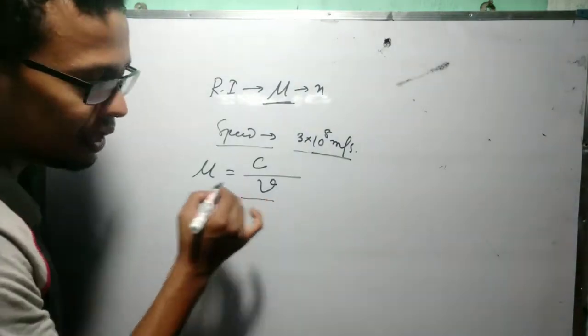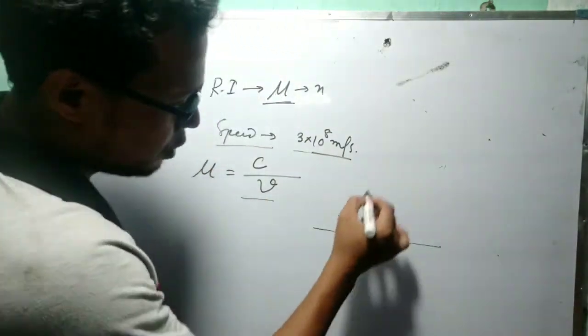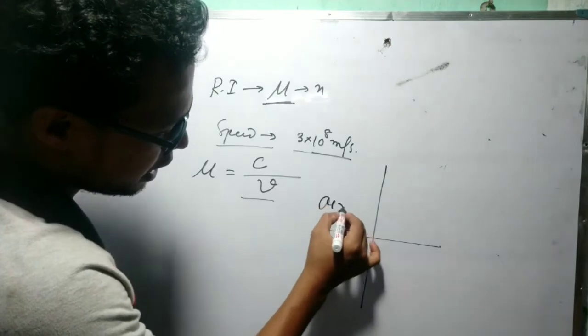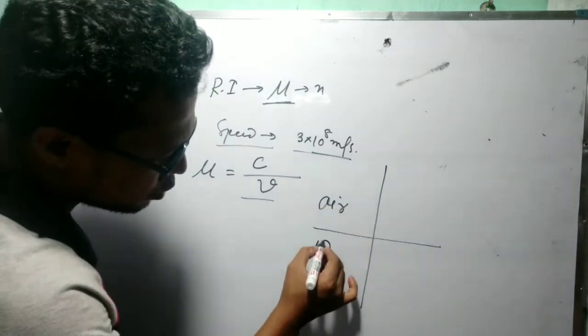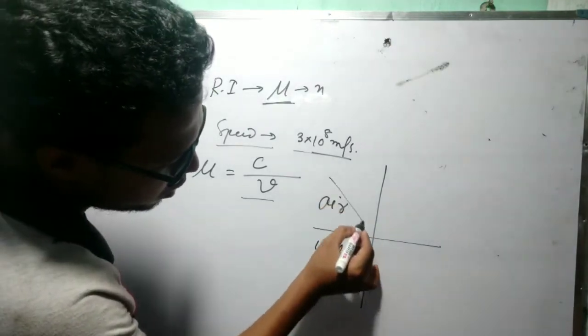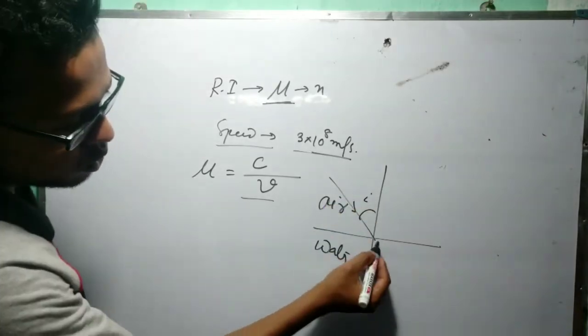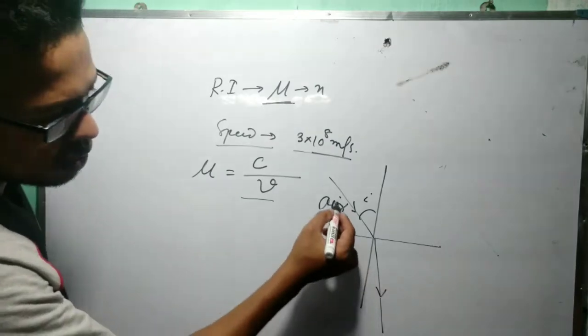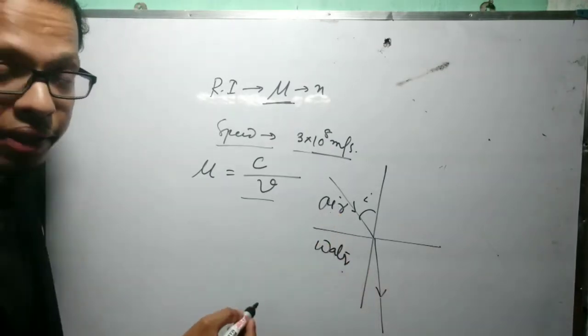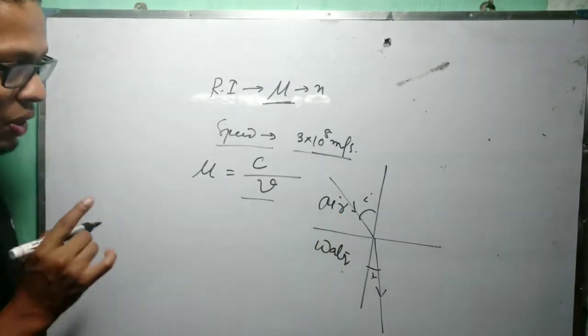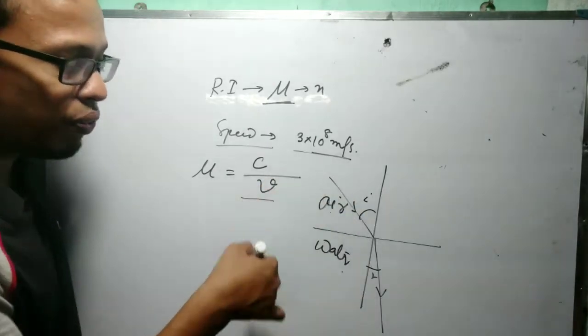See, what is the explanation of that one? Two mediums I have taken. This is air, this is one medium, and suppose I am taking water. The ray is coming from air to water, this is I. So it will bend towards the normal because it is coming from rarer to denser. This is R.